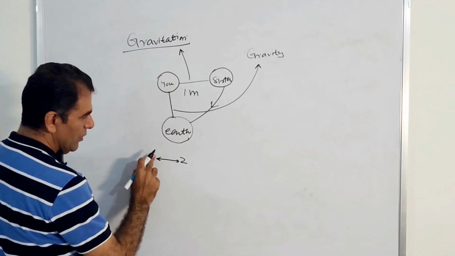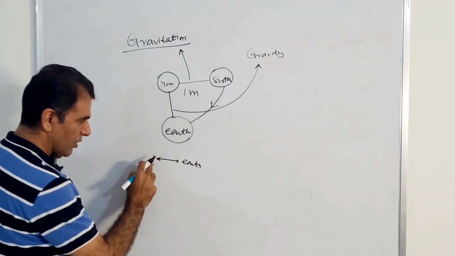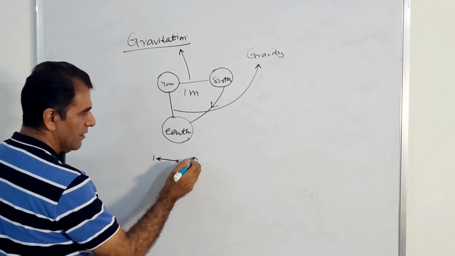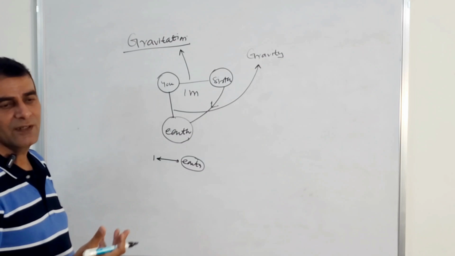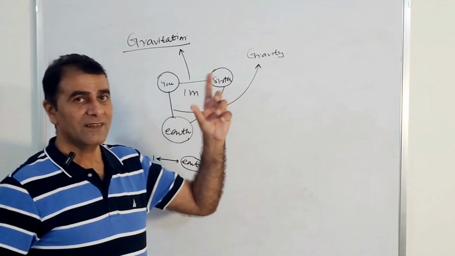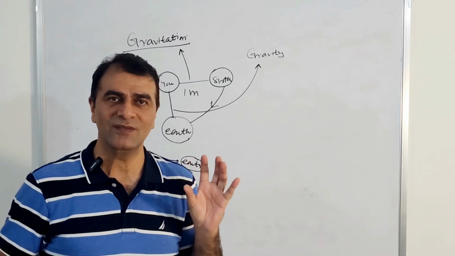And if one of the two bodies is earth, then this force is called gravity. So for gravity, the second body must be earth only, that's all.